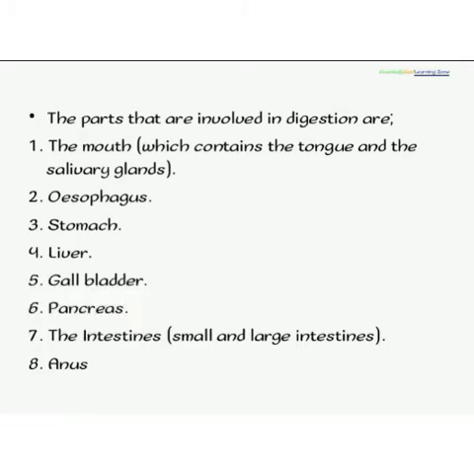We also have the pancreas, which contains the pancreatic enzymes, the enzymes that go on to further break down the food. The intestines are also there. The small intestine is made up of the duodenum, the jejunum, and the ileum. The ileum is where proper absorption of food takes place. Thereafter, the content is sent to the large intestine, where there is water absorption, and what is formed thereafter is called feces, which needs to be ejected out of the system through the anus.